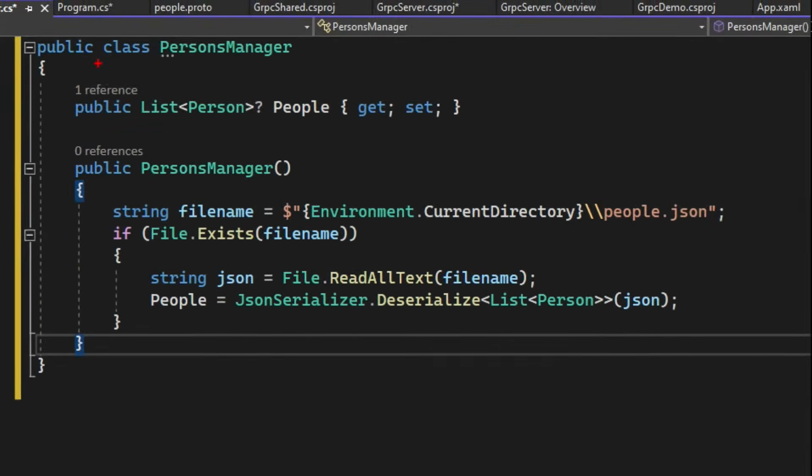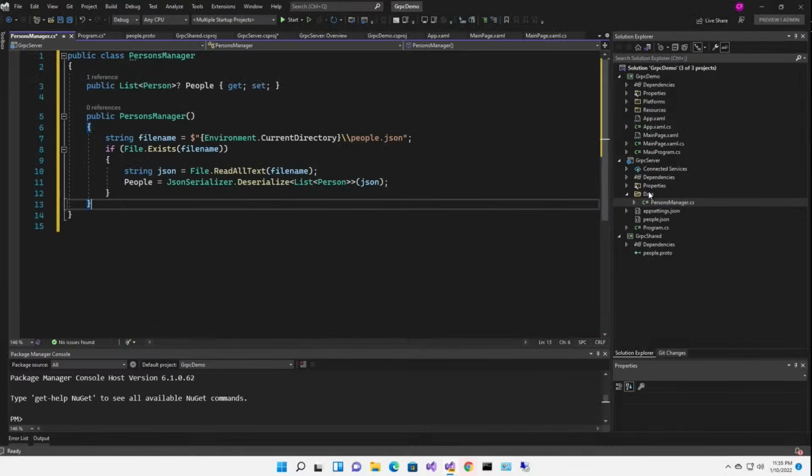Now the persons manager is very simple. I've got a nullable list of person called people. That's public. And in the constructor, I'm reading in people.json and deserializing that to people. All right, now let's create our gRPC service.